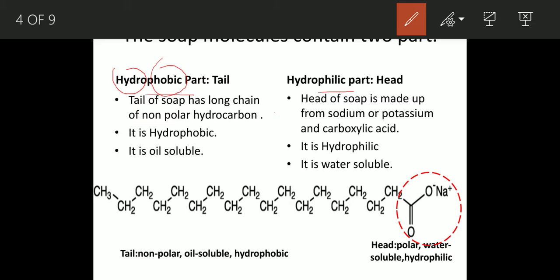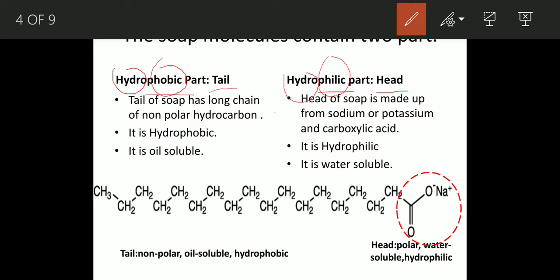Again another part is hydrophilic. So here hydro word means water, philic means like or love. So it always remains attached with water. So it is water soluble part. So the hydrophobic part we call tail, and the hydrophilic part is called head. So tail and head, these two words are always represented in the structure of soap molecules.